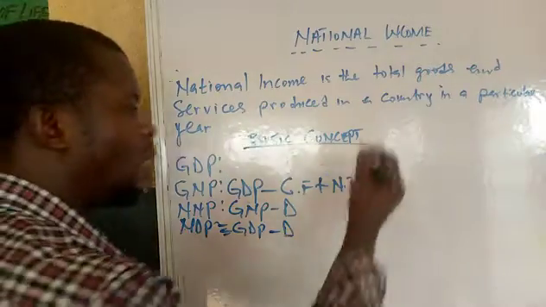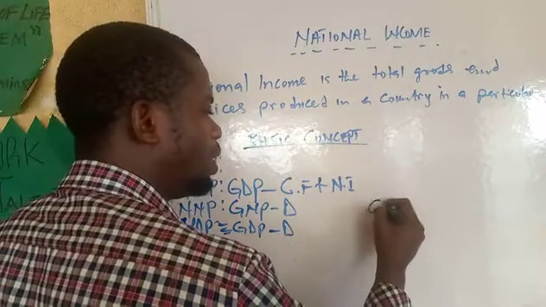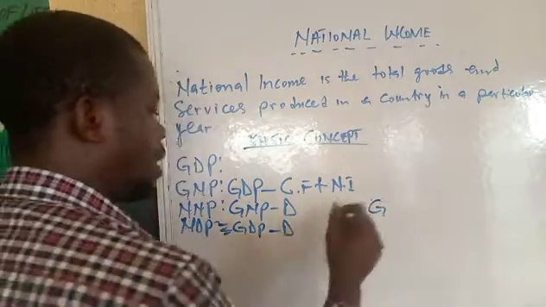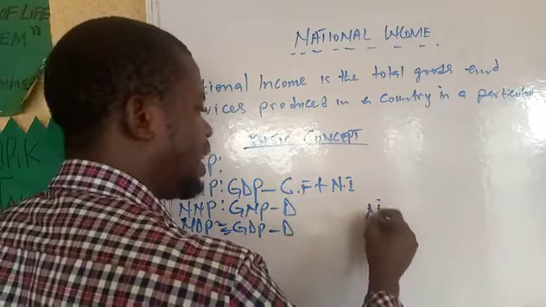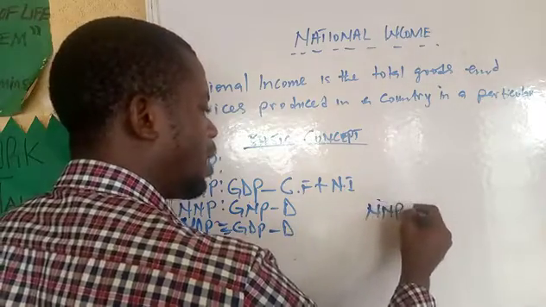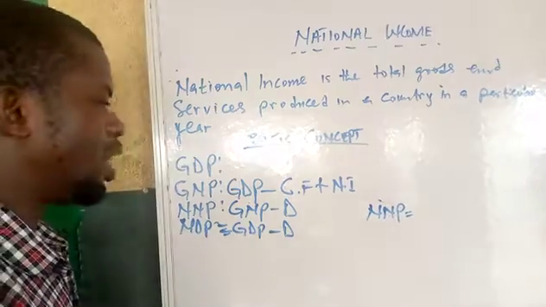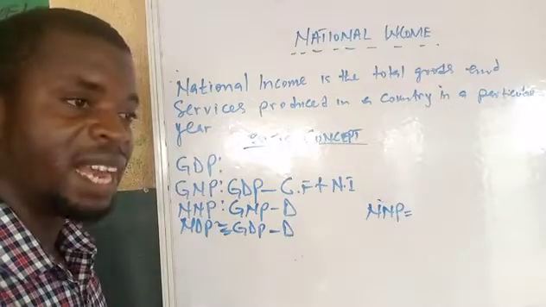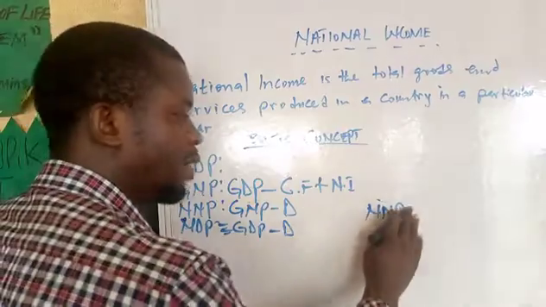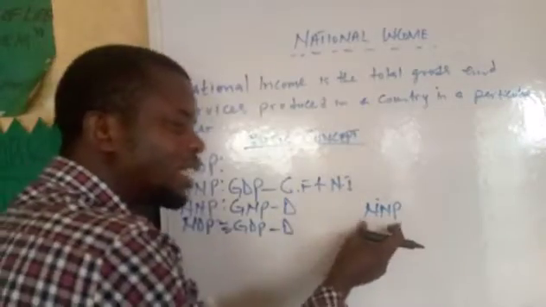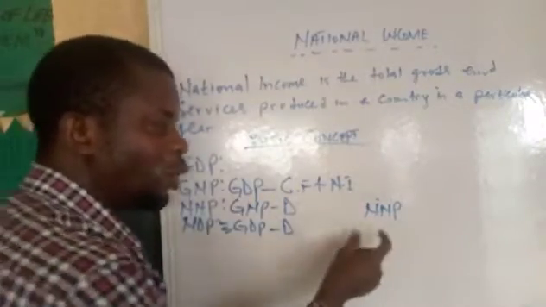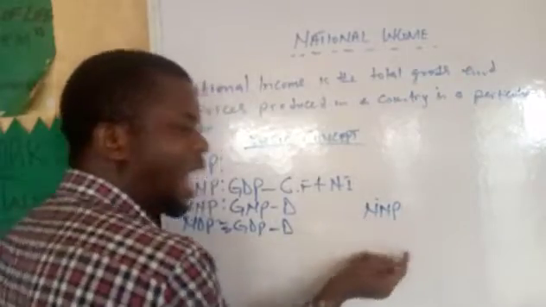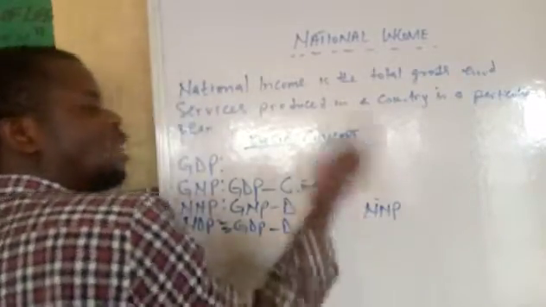They can give you a question like this: how can you get gross national product from NNP? If you have NNP, how can you get your gross national product? It means that for you to get gross national product, you need to add something so that this N will go away.